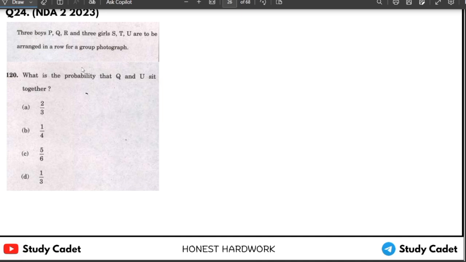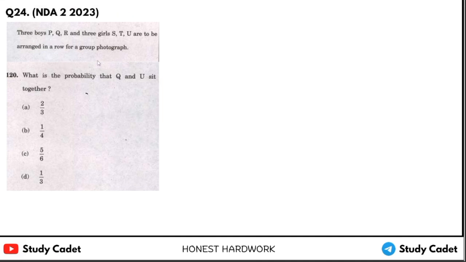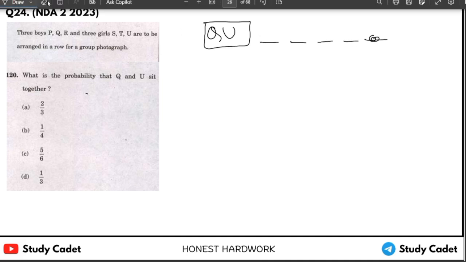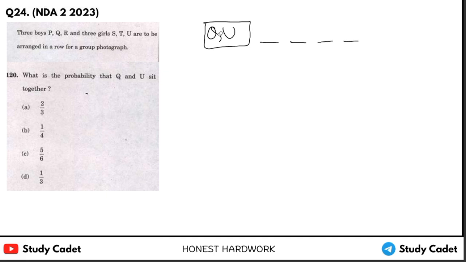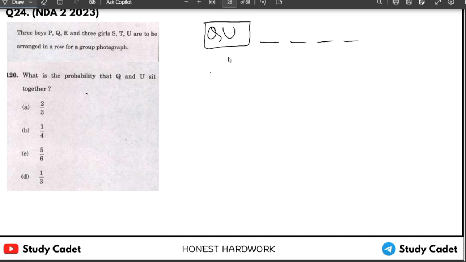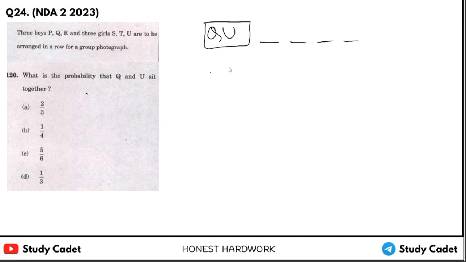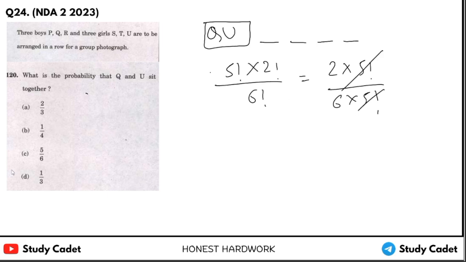Are you enjoying these questions? Okay, 3 boys, same question. What is the probability that Q and U sit together? Q and U sit together. Now we have 1 2 3 4 and 5. No, sorry, this one will not be there. 1 2 3 4 5 6, they all are here. Now see, we have 5 factorial into these two will arrange 2 factorial upon 6 factorial. This will be 2 into 5 factorial upon 6 into 5 factorial. So 1 upon 3 should be our answer.